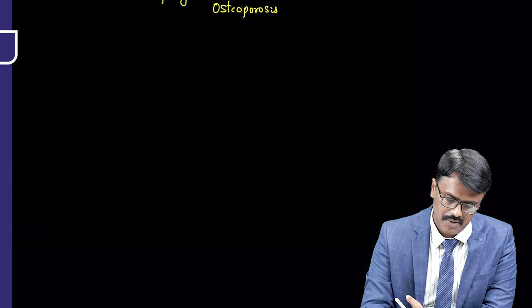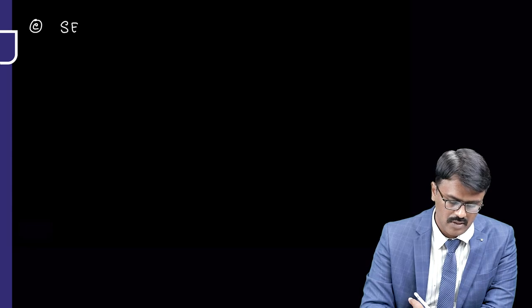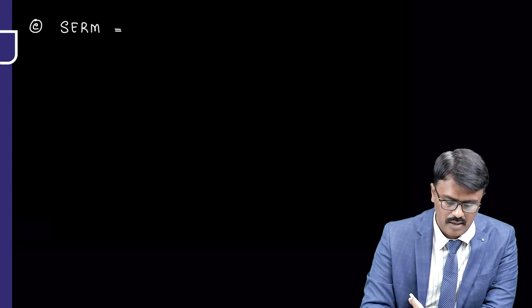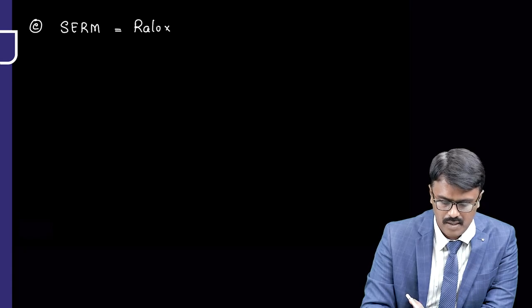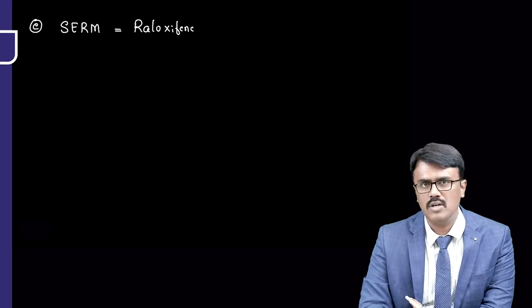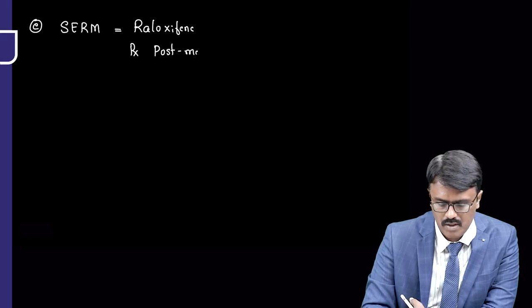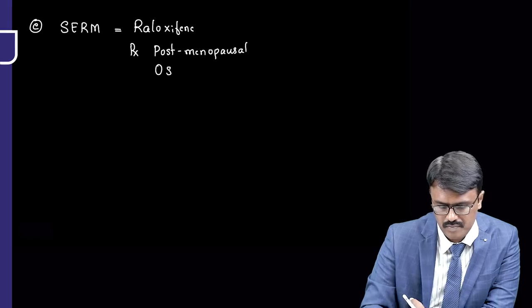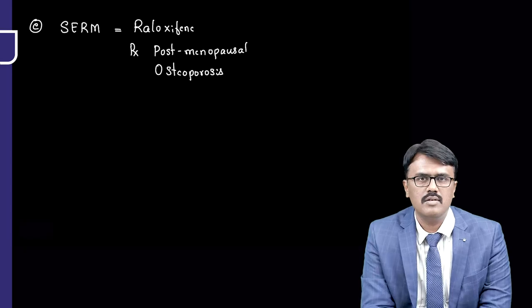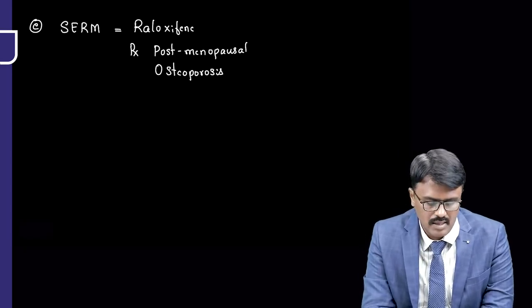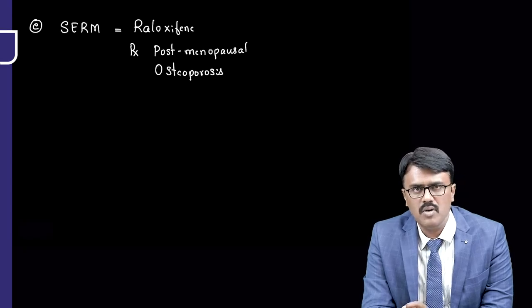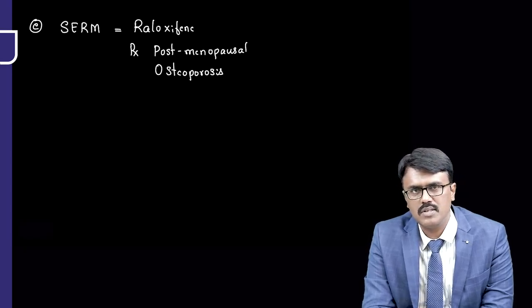Now another drug which is used is called a SERM. SERM stands for selective estrogen receptor modulator, and the name is raloxifene. So raloxifene is used for which osteoporosis? If they ask you, it is used mainly for post-menopausal osteoporosis. We'll be discussing the raloxifene concept in the female sex hormones. So right now, remember we use a SERM called raloxifene in post-menopausal osteoporosis.